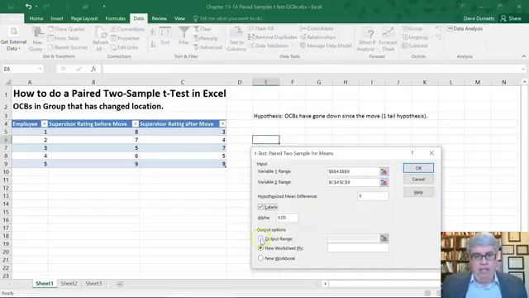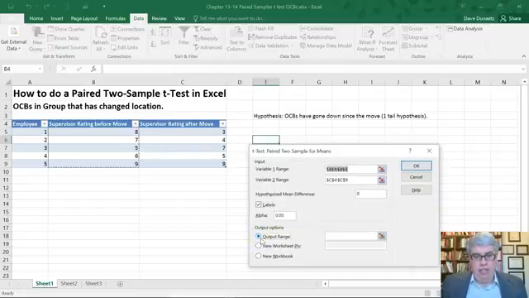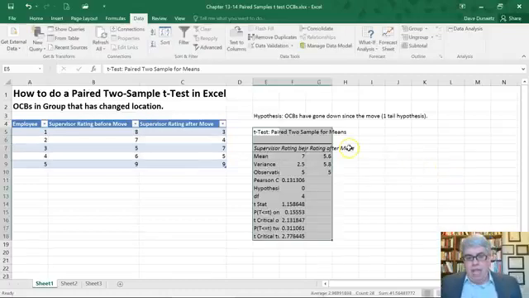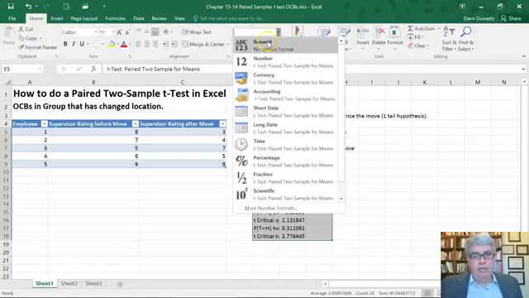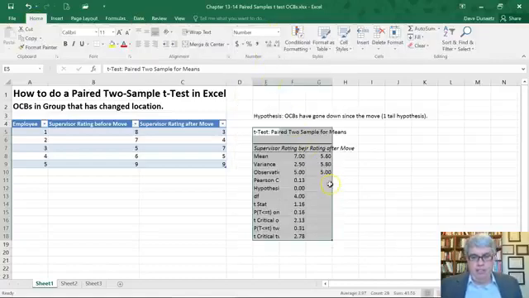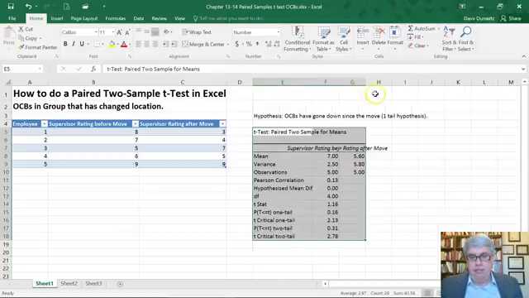For the output range, I want it to be on the same sheet, so I click here, then I click in the box, and I will put them here, and I press OK, and we get a lot of data. Let's round it off by going home, number, choose number, so we have 2 decimal points. Let's widen the column so that we can read these.